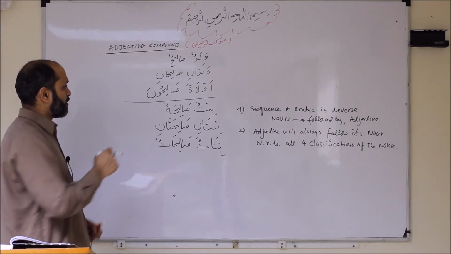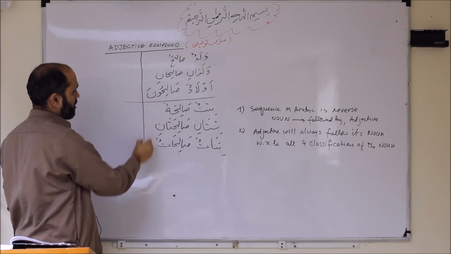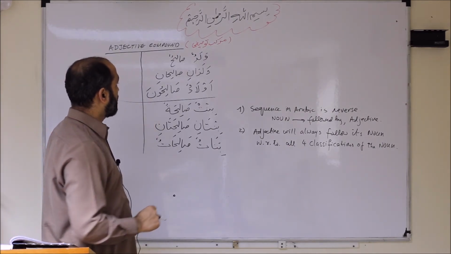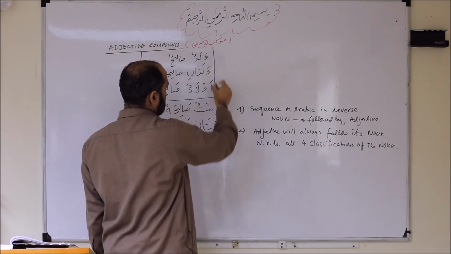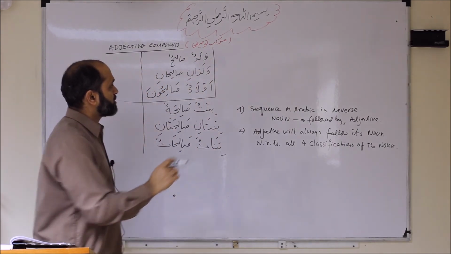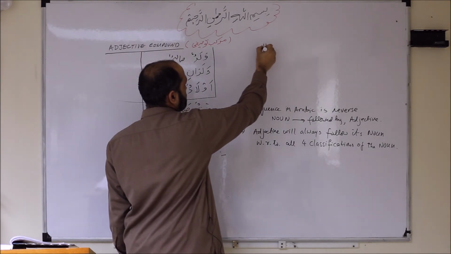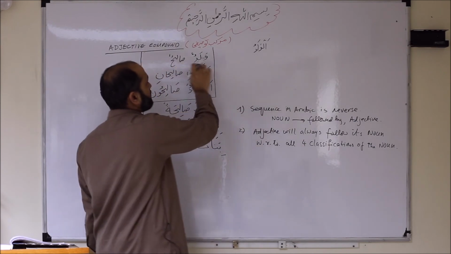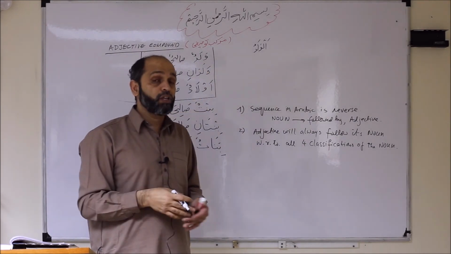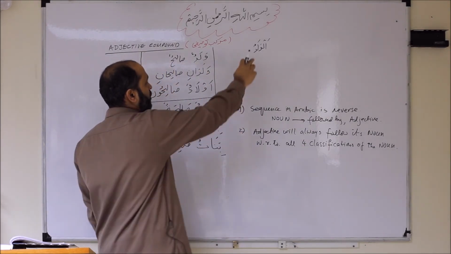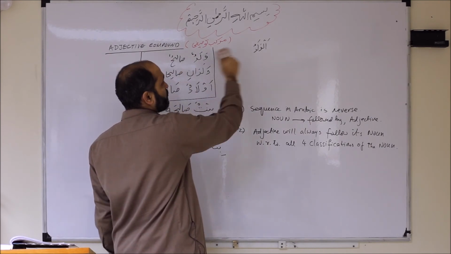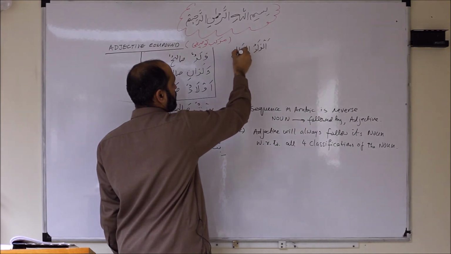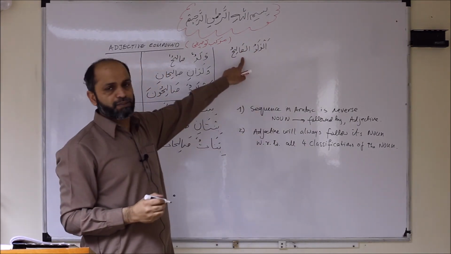Let's take one more example now about the proper nouns. Waladun, if you want to say al-waladu, it means we are talking about a specific boy. Rather than a pious boy in English, you want to say the pious boy, so al-waladu. Now salihun will also change to as-salihu. It means the pious boy.